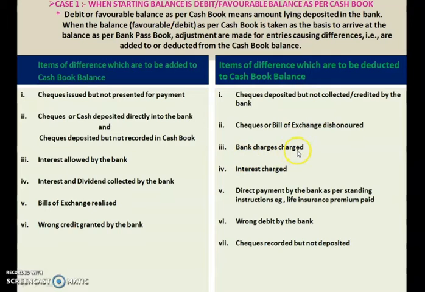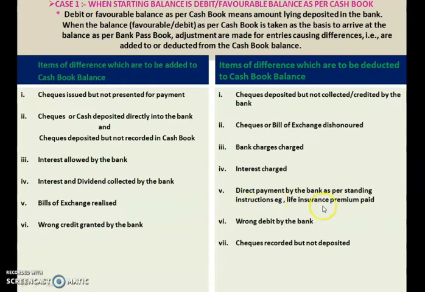Bank charges. The bank takes some charges for our deposit, and we didn't get any intimation about that. So our cash book is not recorded, but our passbook has shown a deduction. So that you have to record in your cash book balance also as a deduction. Interest charged also the same way. Direct payment by the bank as per standing instruction.